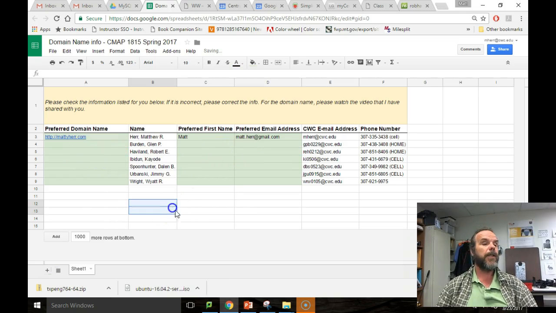Once I get that from each one of you, I'll be purchasing a domain and I'll send you the credentials, and you'll receive an email from a place called Reclaim Hosting. Reclaim Hosting is the place where you're going to connect to your server. Once you connect to your server, I'll give you further instructions. This is going to take us a little bit of time to set up, but it will be the basis for the rest of the work that we're going to do in the class.